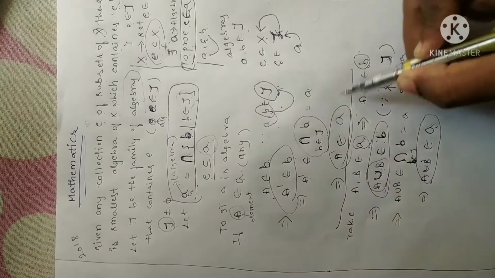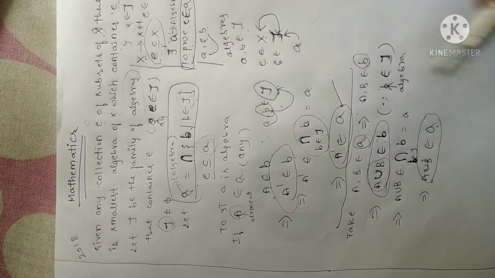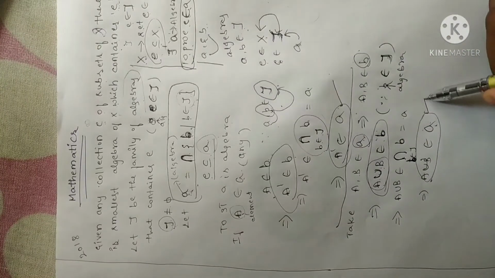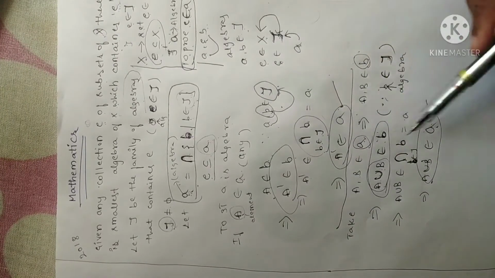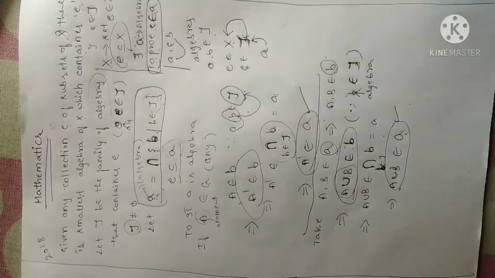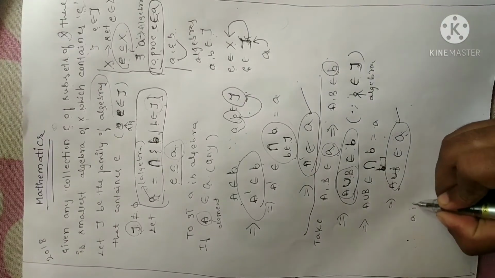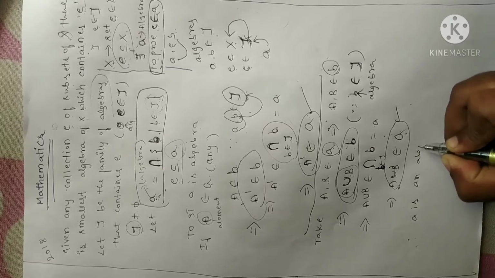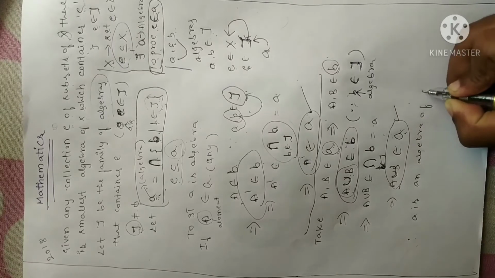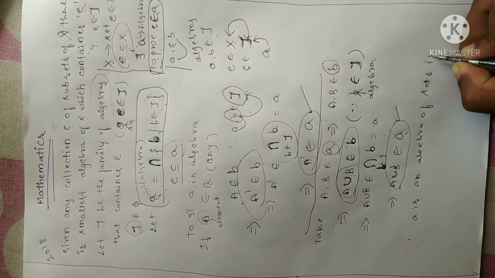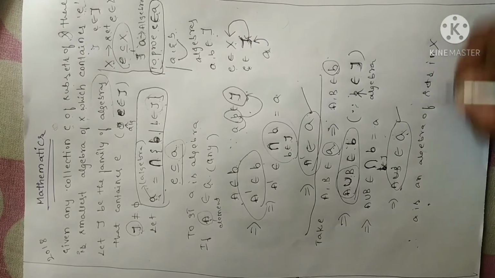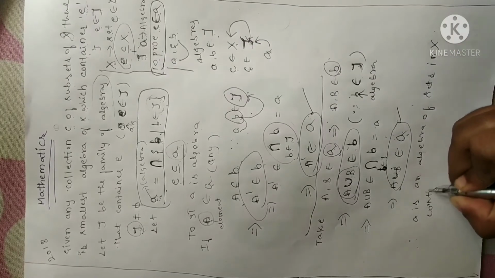First condition, we have proved it is closed under complementation. Second condition, it is closed under finite union. So since it satisfies both the conditions, what I can write is, therefore A is an algebra of sets in X which contains E. Why?